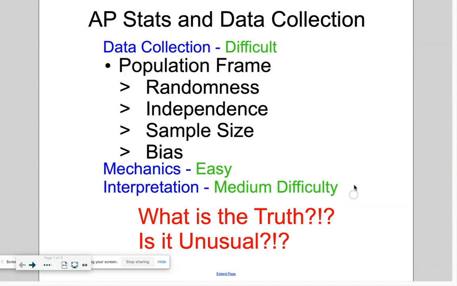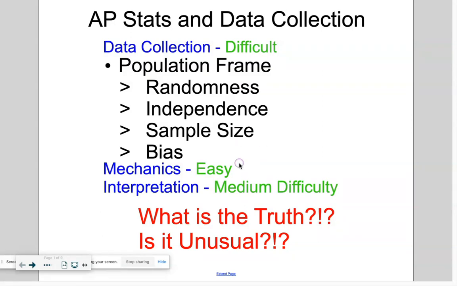They did the collection wrong, so the truth that they think is a truth is actually wrong. And they'll make decisions, and they'll yell at people, and they'll tell people they're lying, and they'll try to persuade you to give them money and everything, based on some bad data and a bad truth, an untrue truth. So the most difficult thing is getting good data, and that's what we're going to talk about today mostly.